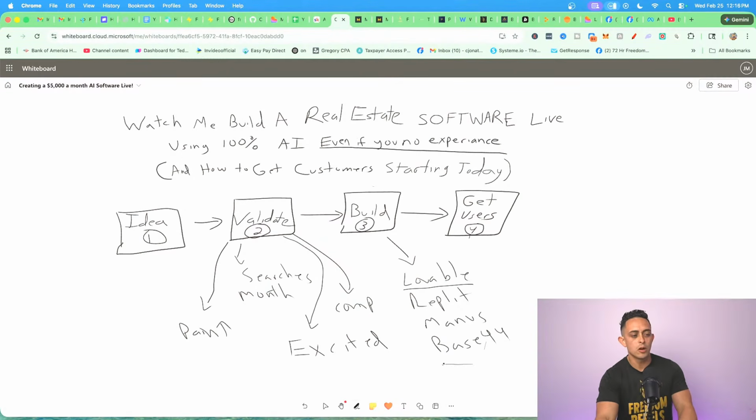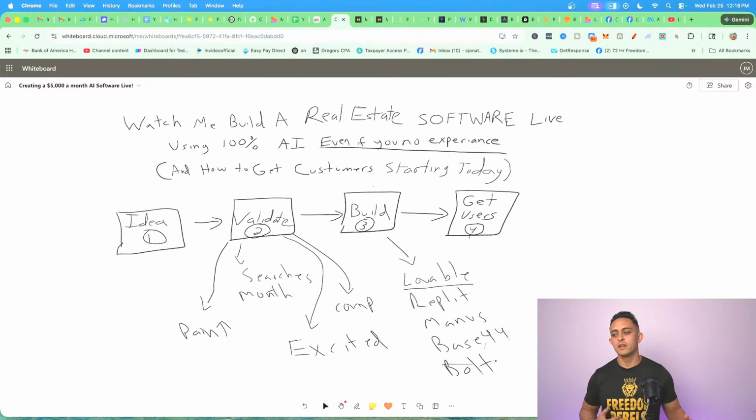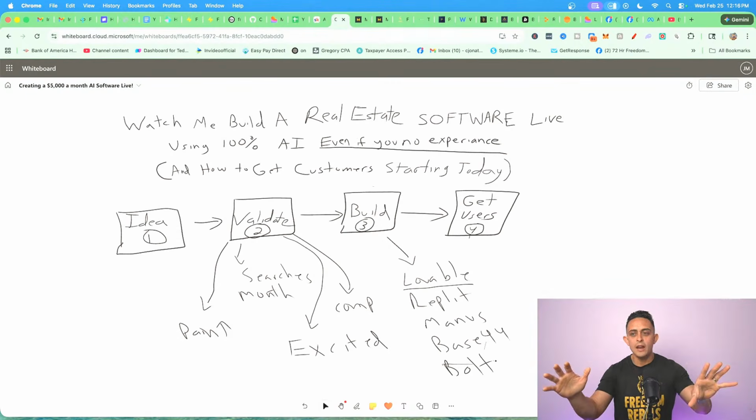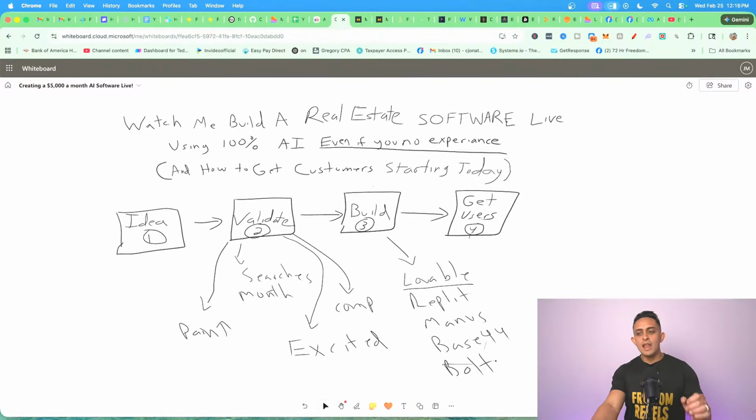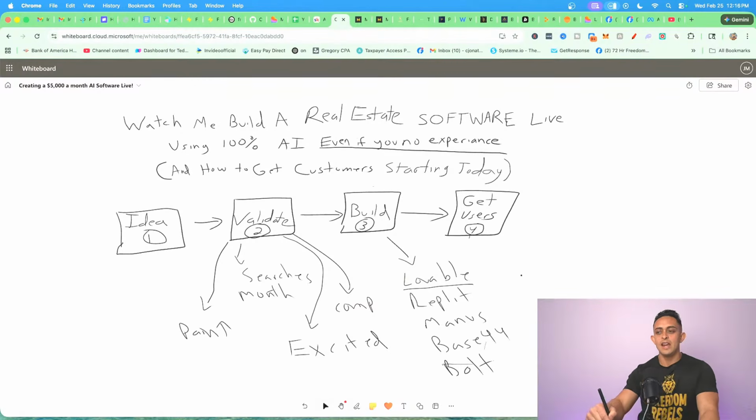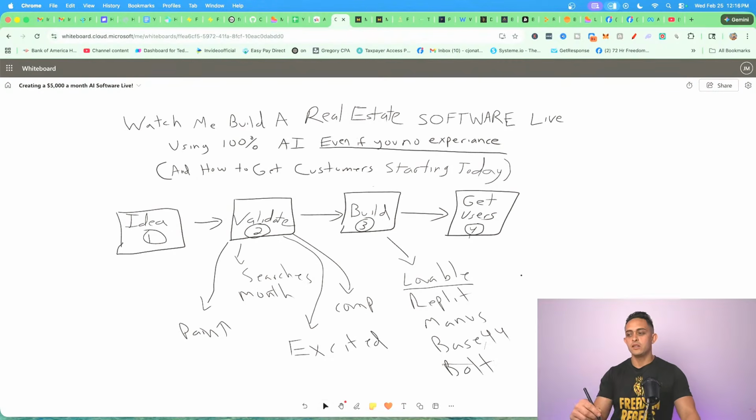I'll give you one more here. It's called Bolt. It's a newer one, and works pretty good. But that's the build. The cool thing is now we can just tell the AI to build it, and you can have a software created in a day. It's absolutely mind-blowing. And then the last and final part is getting customers. This is the part I want to focus on today, because this is where people get stuck: getting customers.